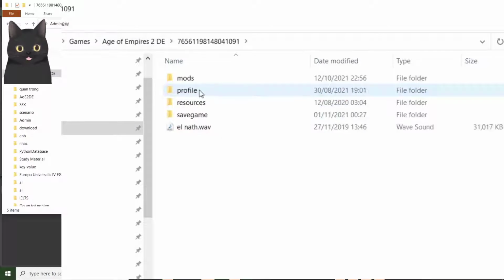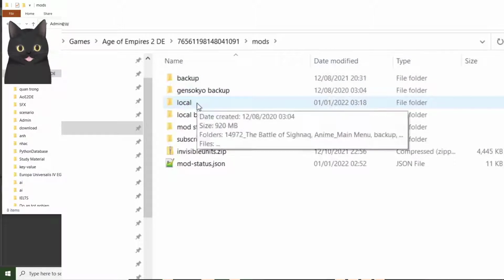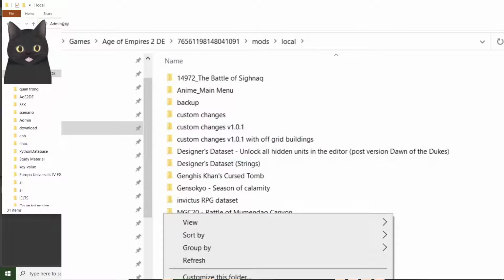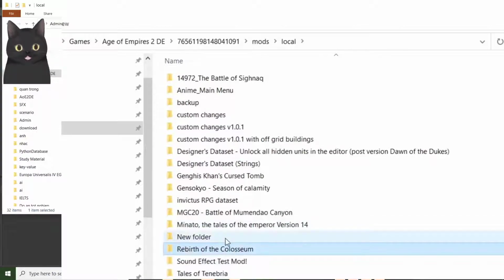Go to here, a string of numbers representing your Steam code. Go to mods and local, and you can create a new folder and rename it to your mod's name.